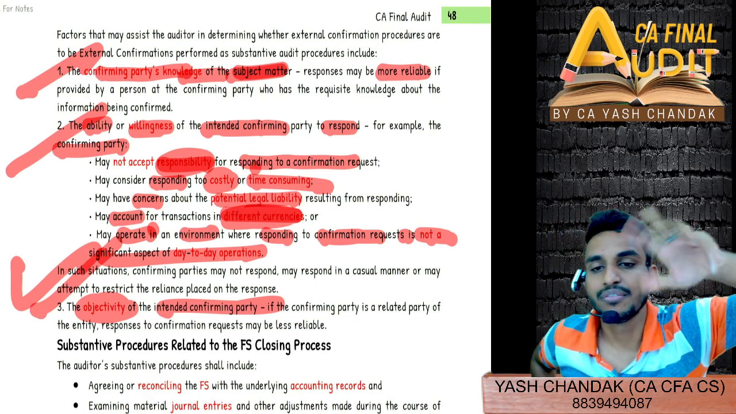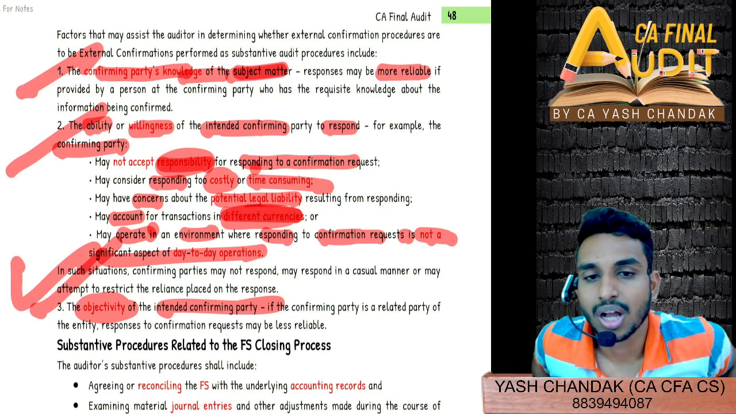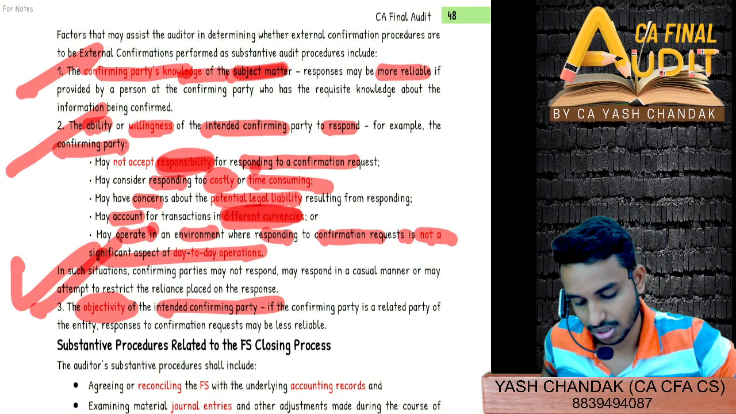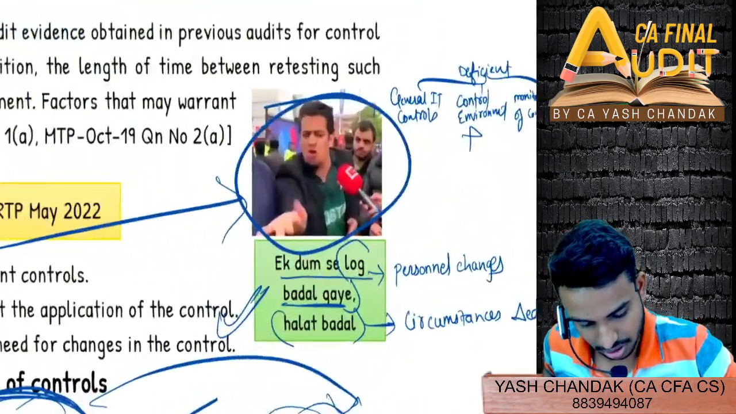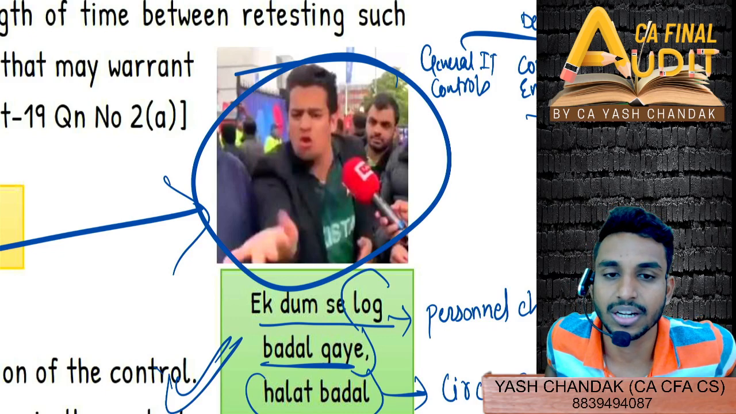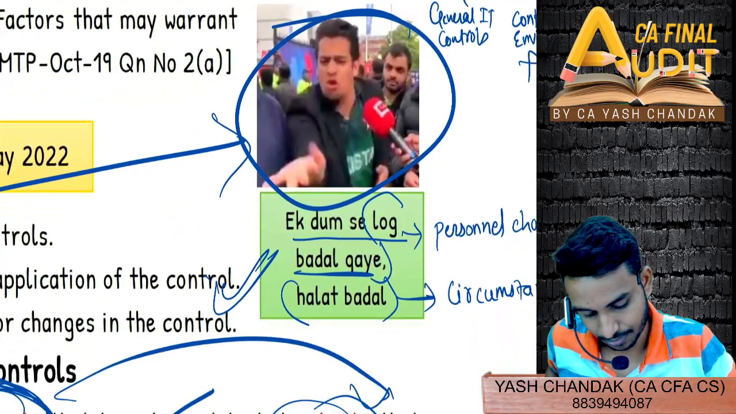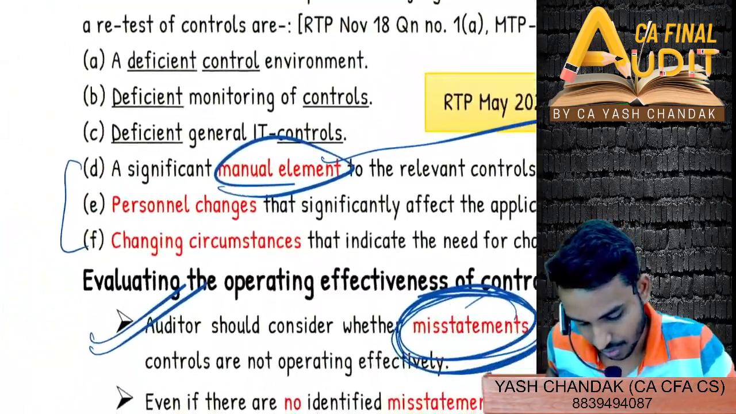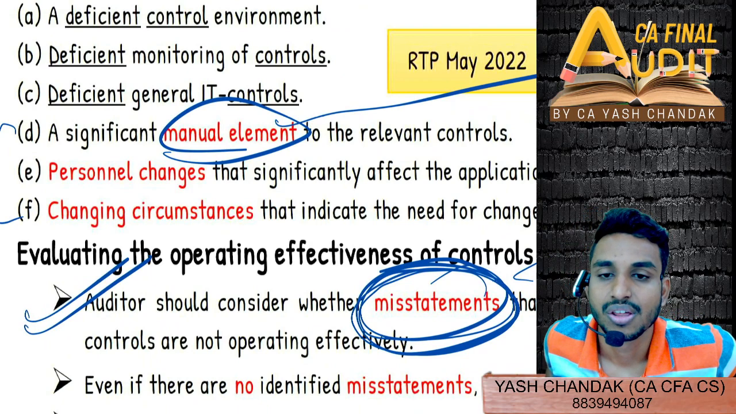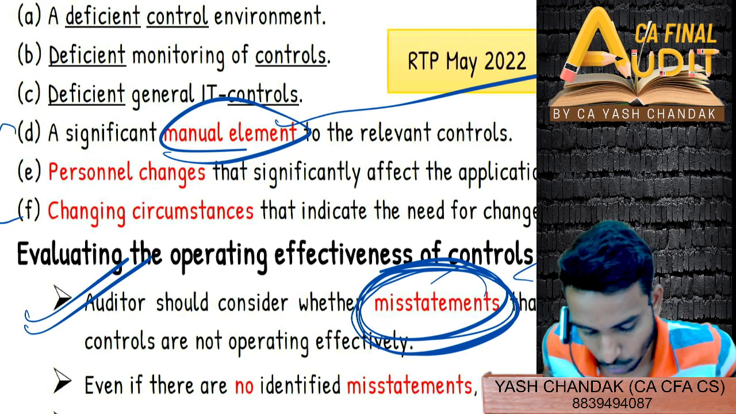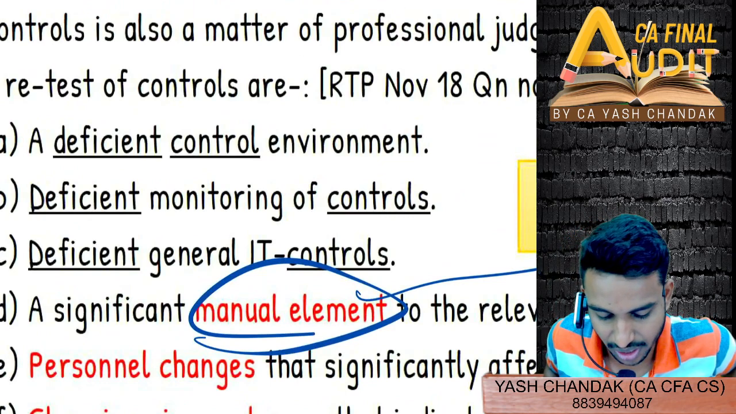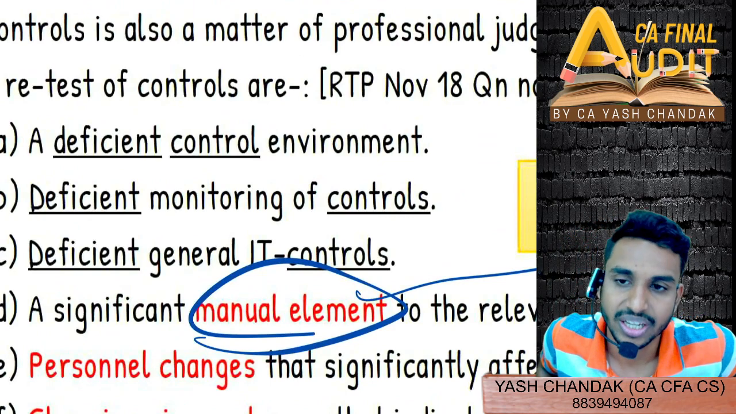Everyone, haven't you seen that video of the Pakistani fan after Pakistan lost to India? If you haven't, watch it once, and then you will definitely recall the answer. He said, people have changed, circumstances have changed. Personnel changes, circumstance changes, significant manual element involved in the relevant controls, right? And then there were three points with deficient: deficient control environment, deficient monitoring of controls, and deficient ITGC.